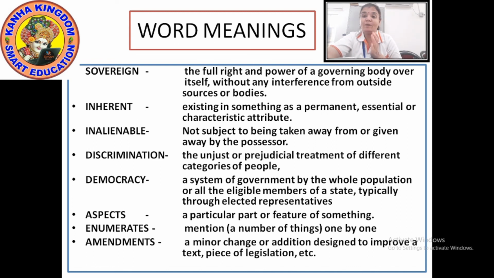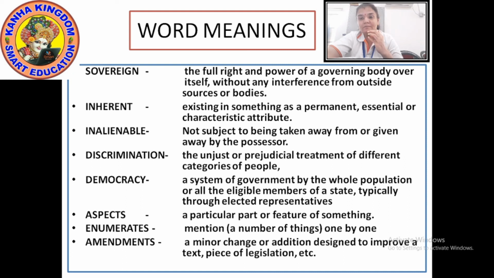That is called enumerates. And the last word is amendments, AMENDMENTS. Amendments means a minor change to improve a text or a piece of legislation.